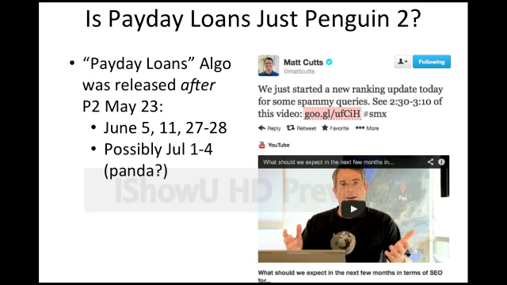Although we did see some fluctuations in those dates, they were nowhere near as strong as the fluctuations we saw in June. And also some other Panda updates got released at that time. So I'm suspecting that July 1st to 4th, around those dates, it was actually Panda. But we did see Payday Loans releases on June 5th to 11th. So those are probably the stronger Payday Loans dates, for those sets of algorithms.